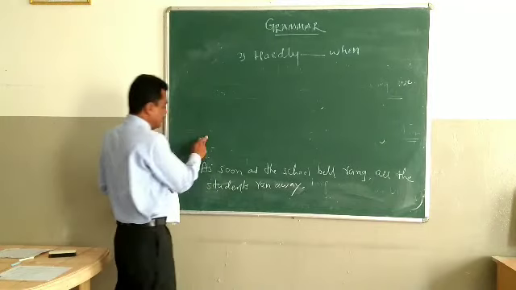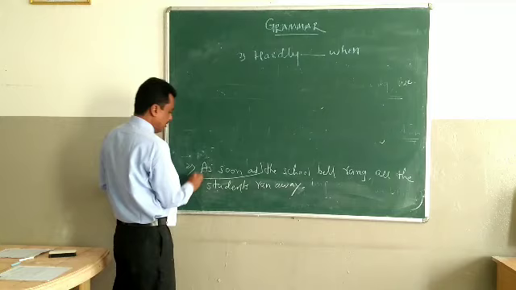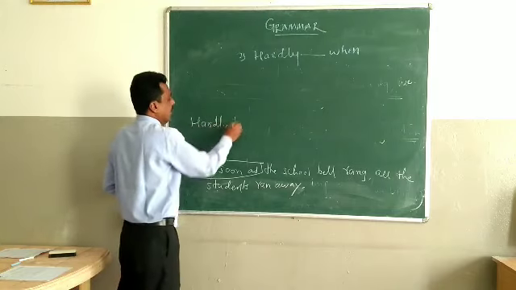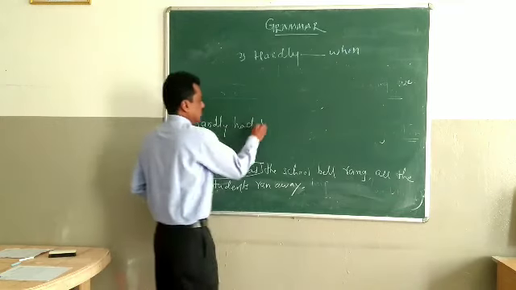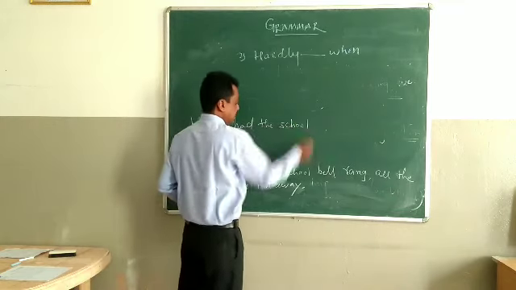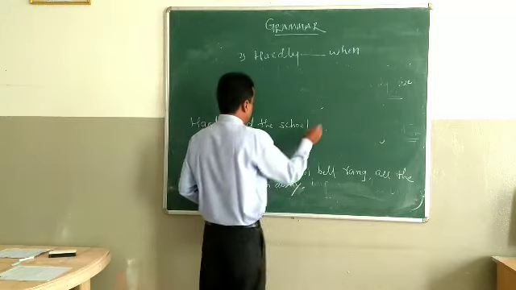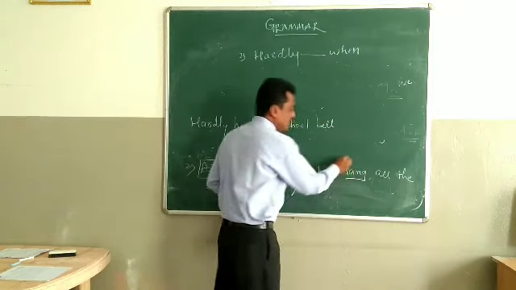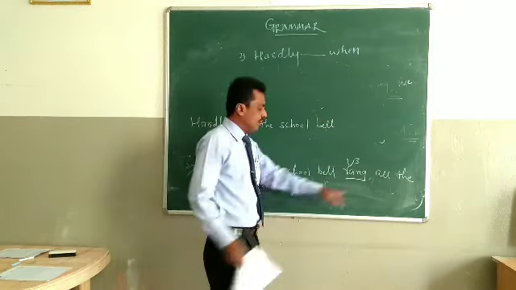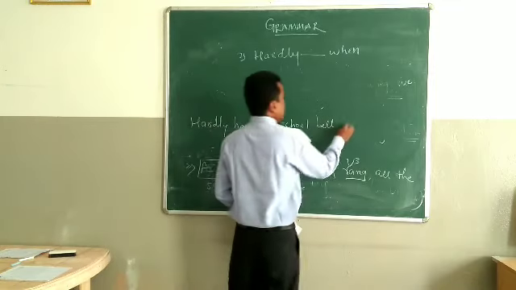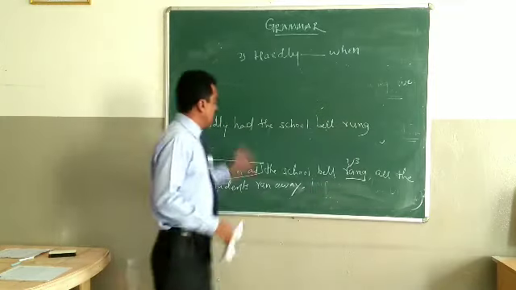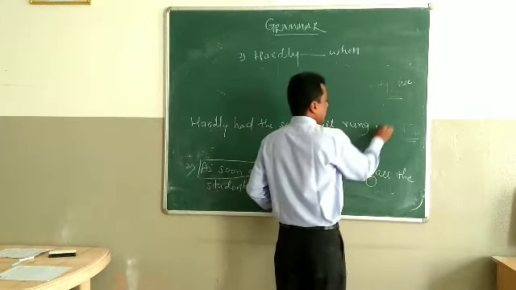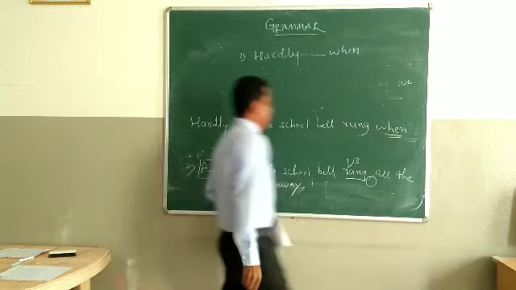Let us solve this example here. In place of as soon as, we have to take hardly had. The school bell is the subject of the sentence. Hardly had the school bell, subject. Now what is V3 of rang? Ring, rang, rung. R-U-N-G. Hardly had the school bell rung. Okay, in place of the comma, we have to take when